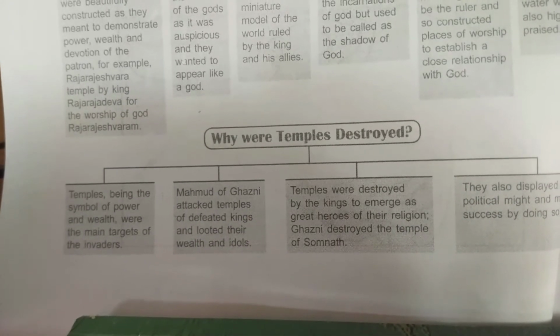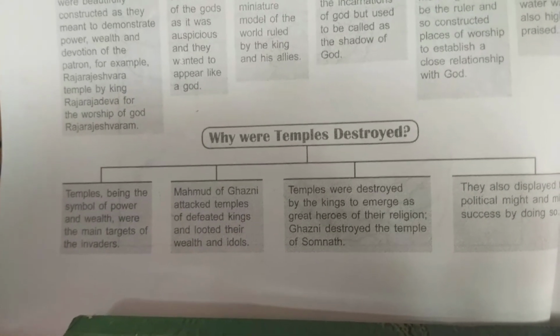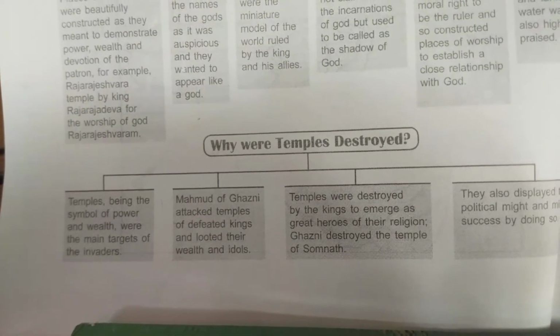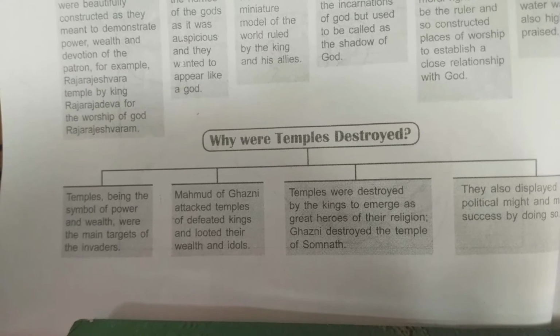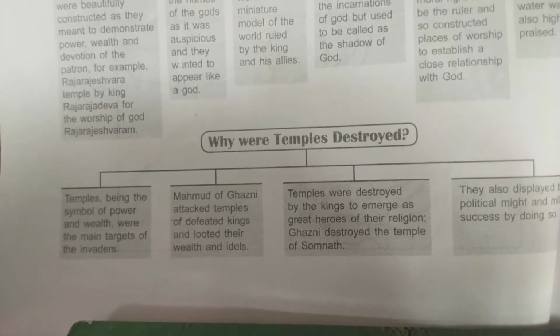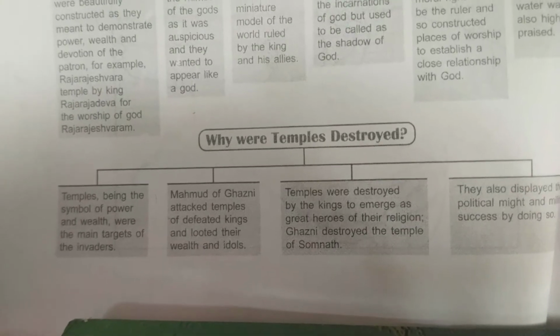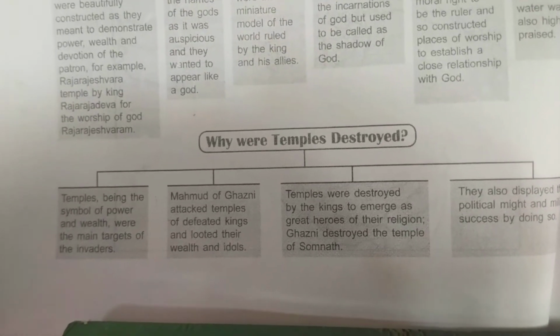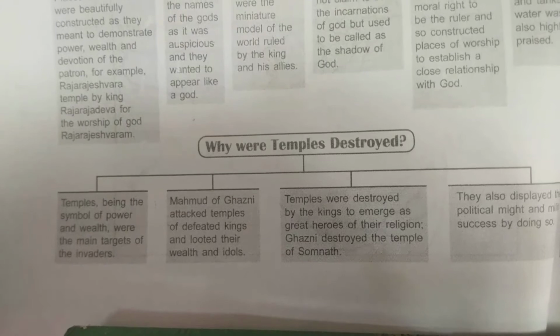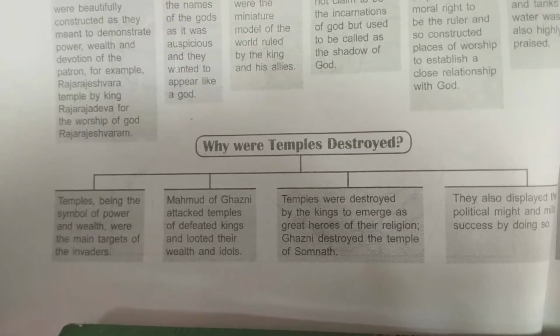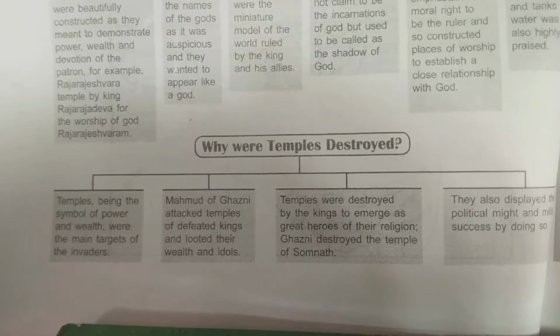In the past, they used to keep their treasures, whatever they had looted, in the temple itself, because it is a worship place. In hope that it would not be looted, as they are the gods' places, nobody would loot that. But other rulers who attacked the kingdom directly attacked the temples.